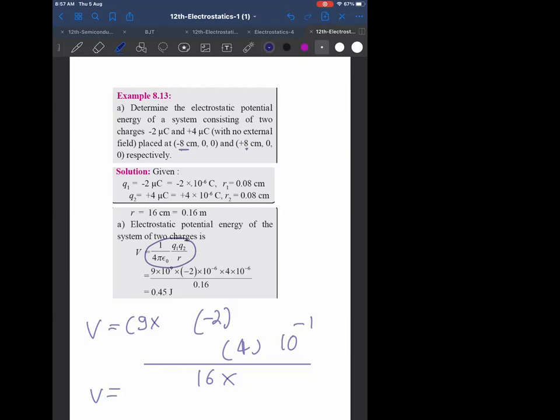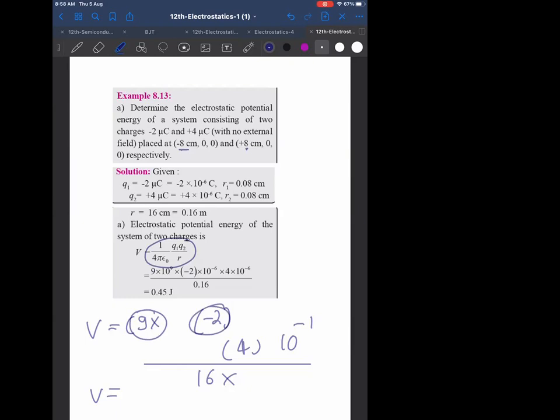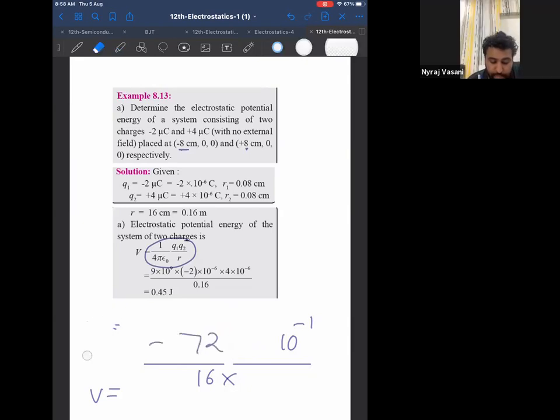Correct? Yes, sir. Now, what is 9 into 2? 18. Into 4? Minus 72. Correct? Yes, sir.